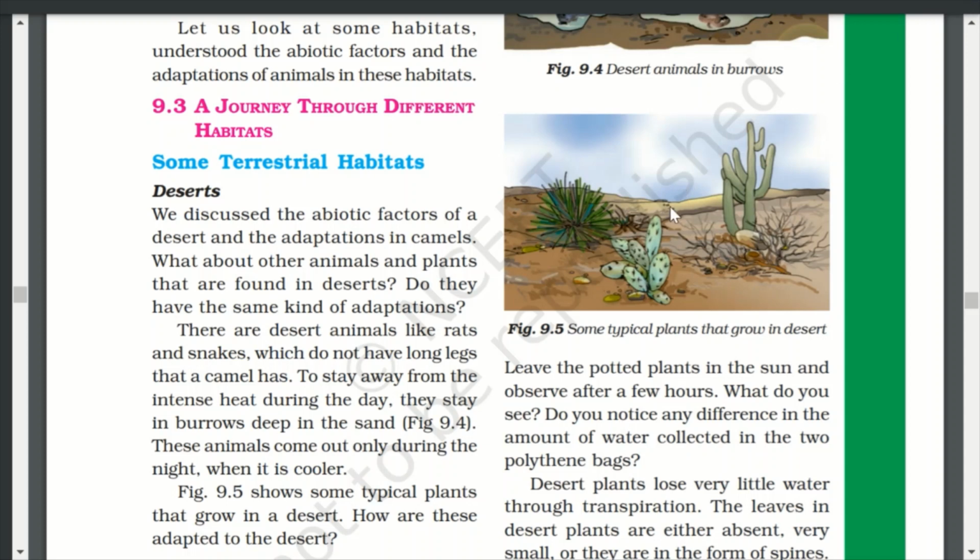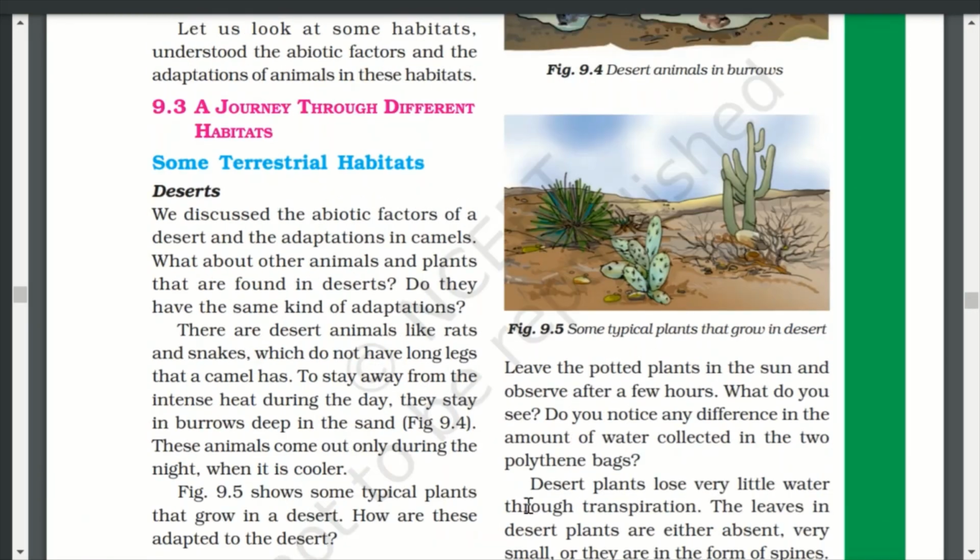Figure 9.5, you can see here, shows some typical plants that grow in a desert. These are the plants which grow in the desert, as you can see here, 9.5. How are these adapted to the desert?